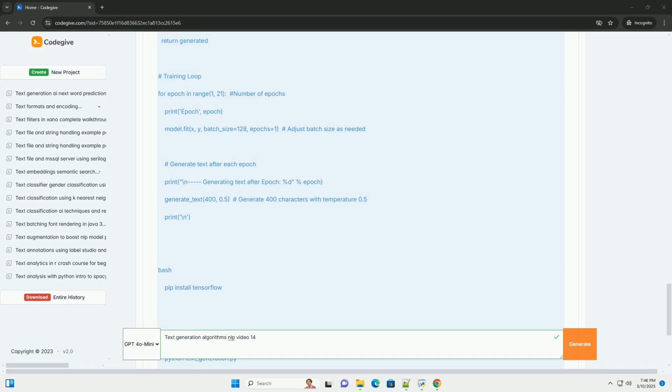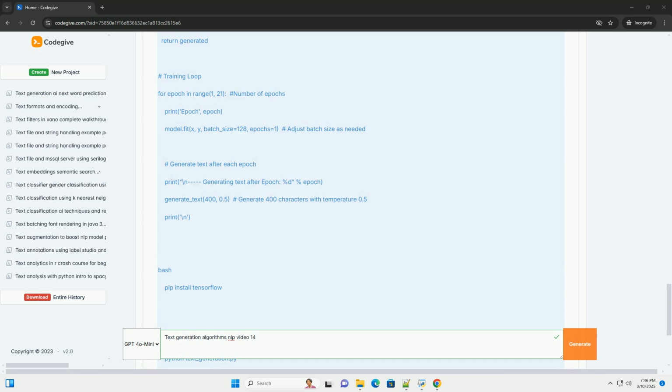How to run the code. 1. Install TensorFlow. 2. Create a text file. Create a file named your_text_file.txt, or any name you prefer, and put some text data in it, for example a book, a poem, a script. The more data, the better the model will learn.